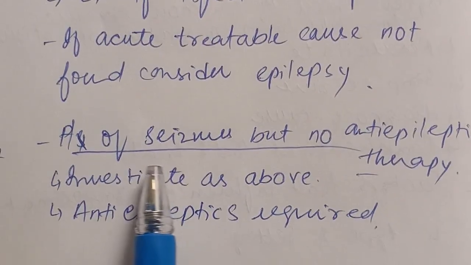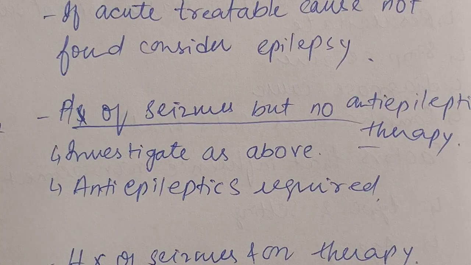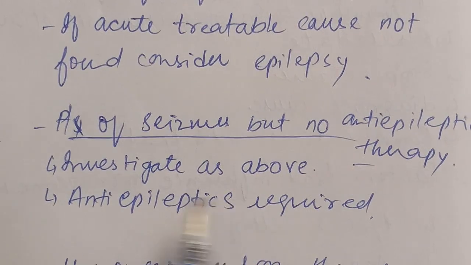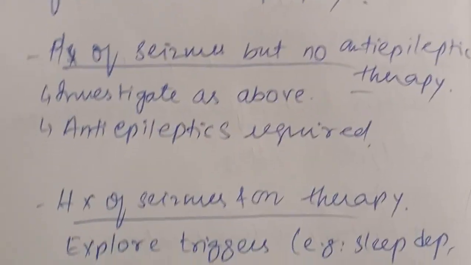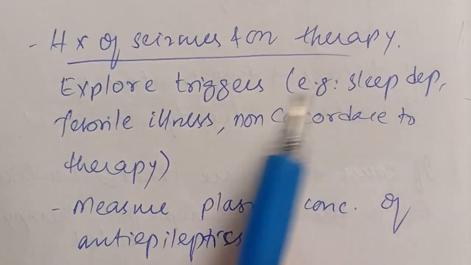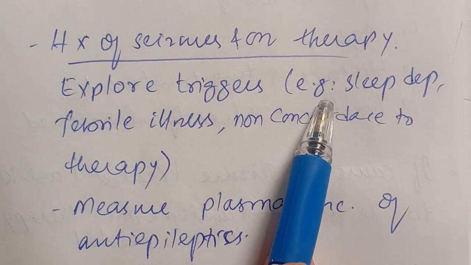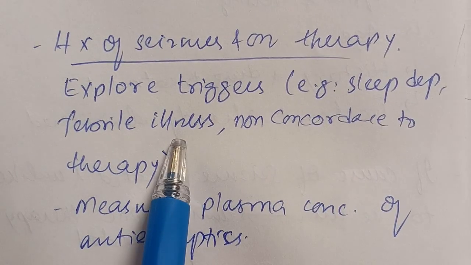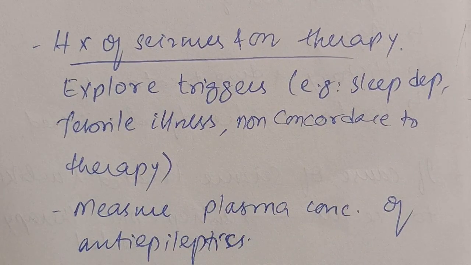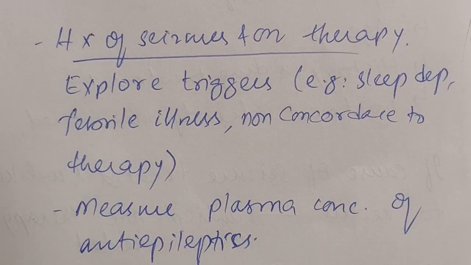Now, if the patient has a history of seizure but he is not on anti-epileptic therapy, we are going to investigate the patient as above, and the patient needs anti-epileptics. Now, if the patient has history of seizures and he is already on anti-epileptic therapy, we are going to explore for the triggers, because epilepsy has certain triggers. For example, lack of sleep, febrile illness, non-adherence to the therapy, flickering lights, and stress factors. So these can be the precipitating factors for seizures.